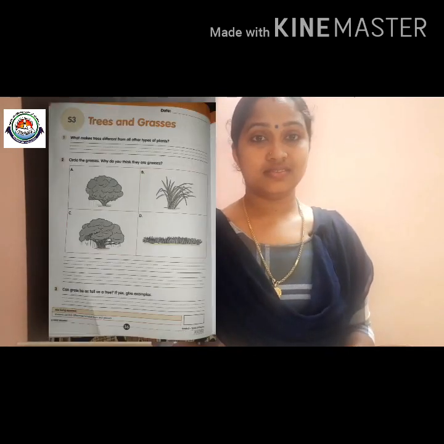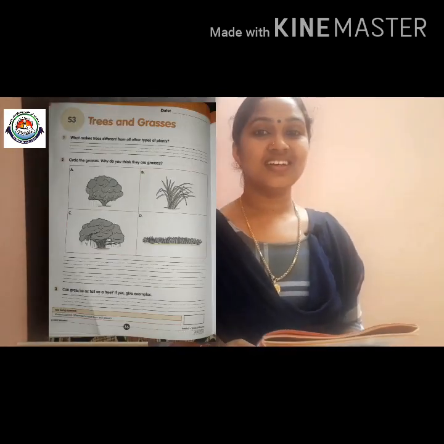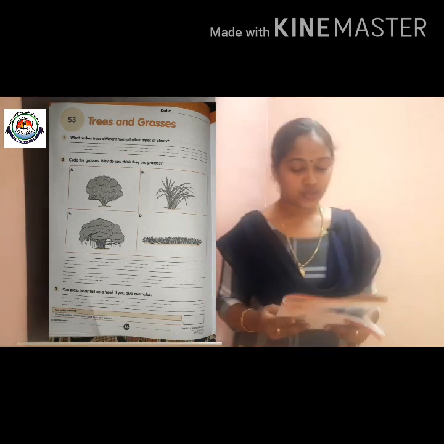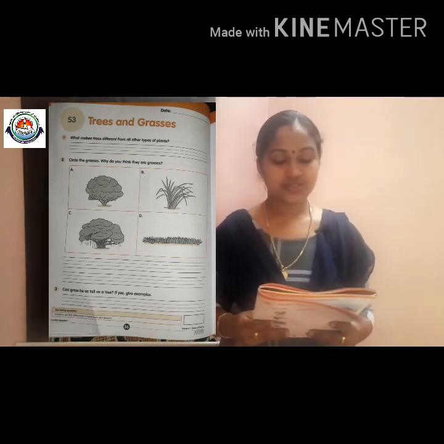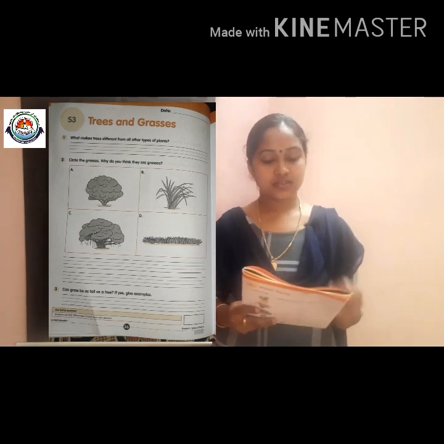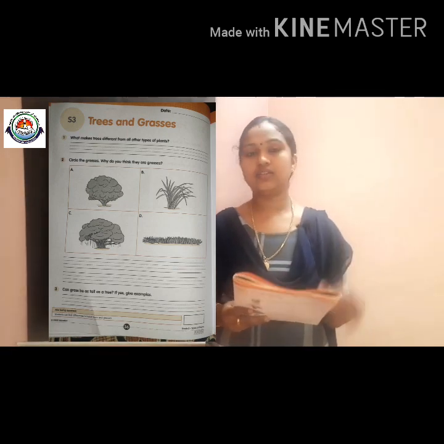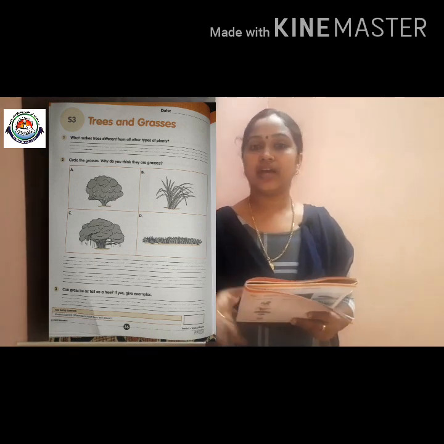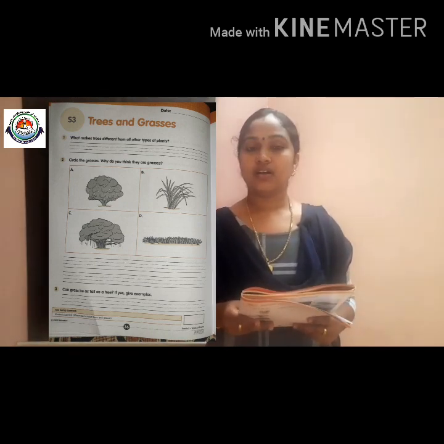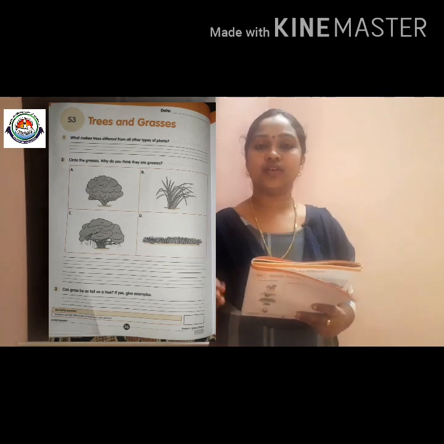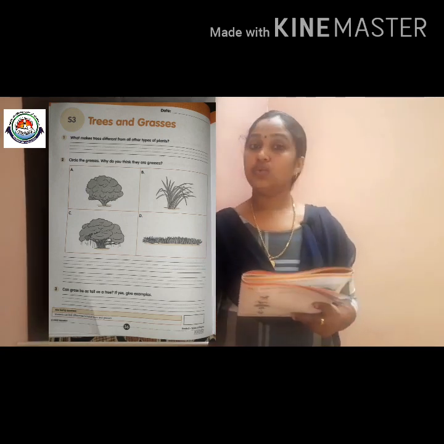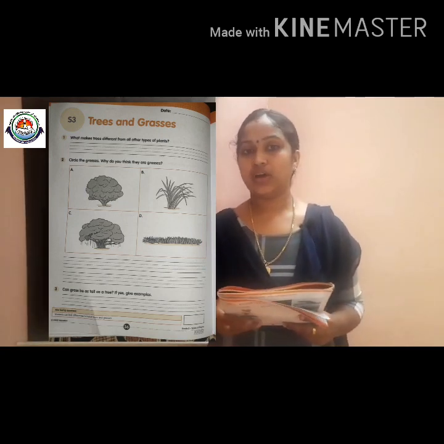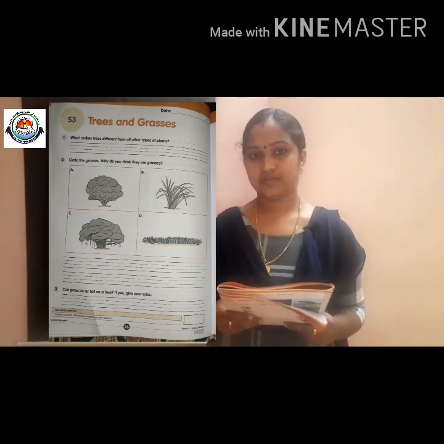Okay, we can. Children, now you write the date and read the heading. Trees and grasses. Okay, the question. First question: What makes trees different from all other types of plants? We studied about various types of plants, but how are trees different from all other types of plants? You can write this answer very easily. You have to write one sentence there.